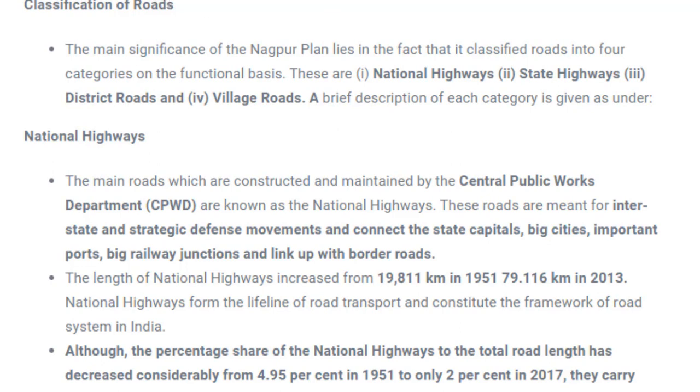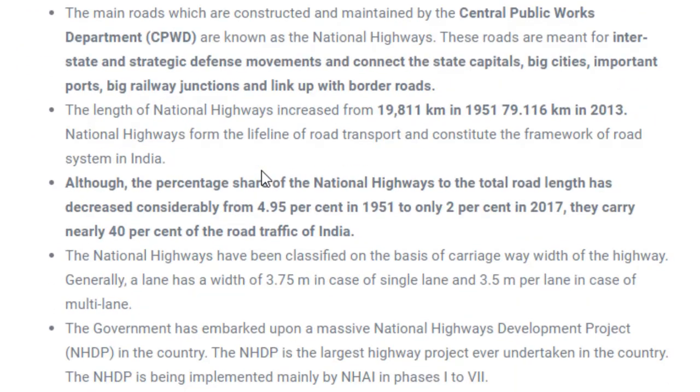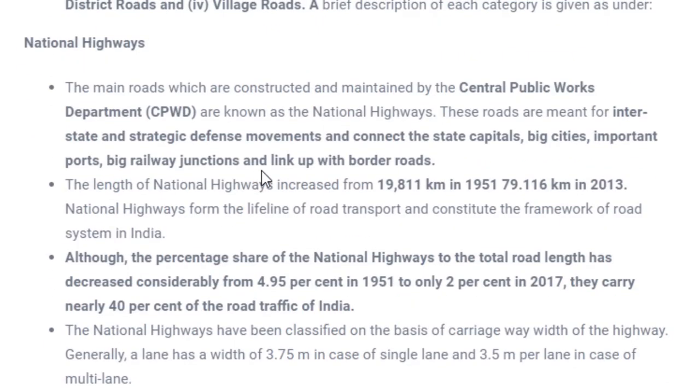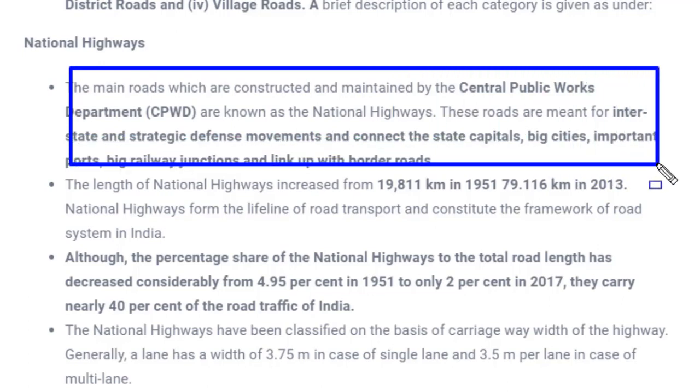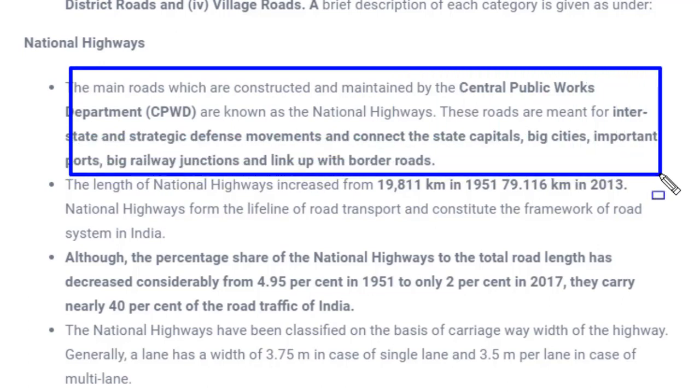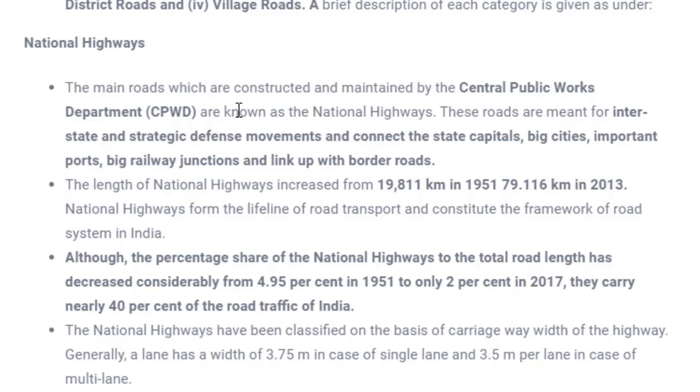Now what are these highways? Highways means the roads which are constructed and managed by the Central Public Works Department. There is a particular department for maintaining these kinds of roads. These are generally made to connect all the states, big cities, and important big railway junctions, and all these are covered with national highways. Even at the borders, since the country has land borders with several countries, national highways are made there too.